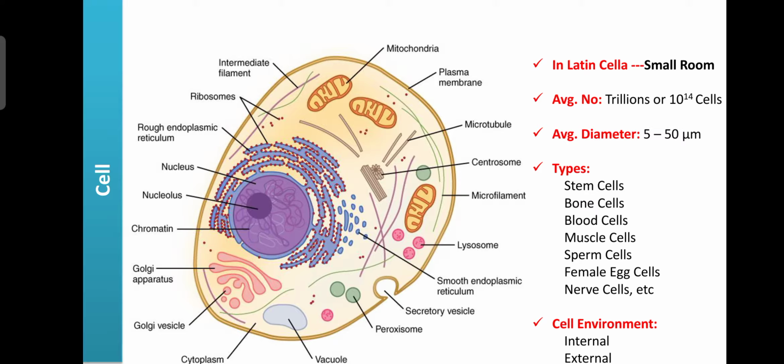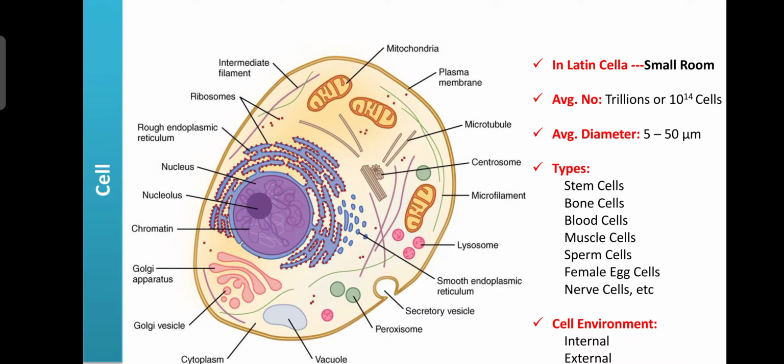The cells present in the skeleton are known as bone cells. The bone cells are mainly three types: osteoclast, osteoblast, and osteocyte. These cells are required for remodeling, repairing, and growth of the bone.